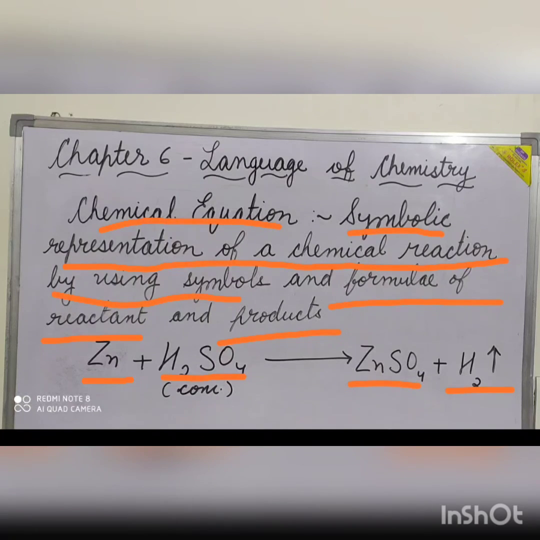There are two parts of the chemical equation, the left hand side or the LHS and the right hand side or the RHS. The reactants are written on the left hand side and the products are written on the right hand side. In the above chemical equation, zinc and concentrated sulfuric acid are reactants and zinc sulfate and hydrogen are the products. The formation of the products is shown by arrow pointing towards them.